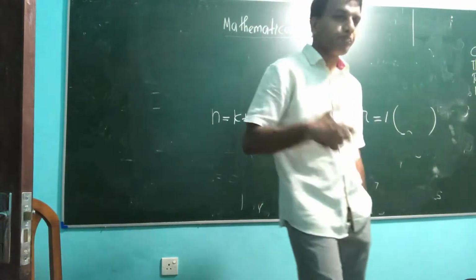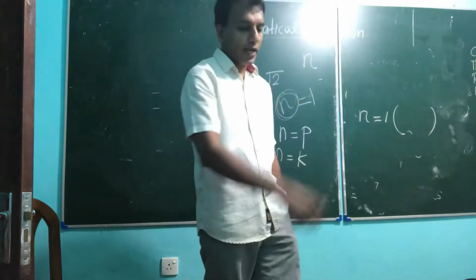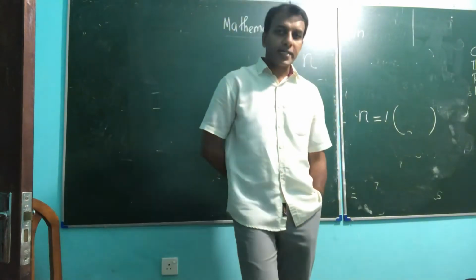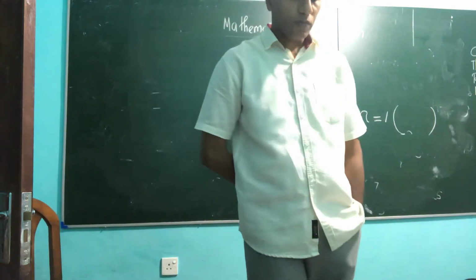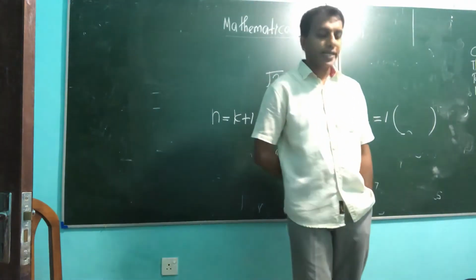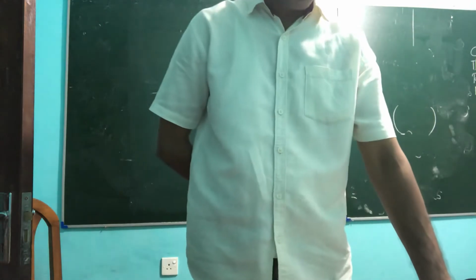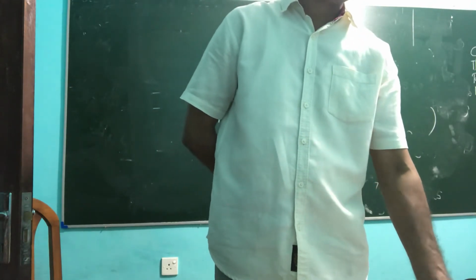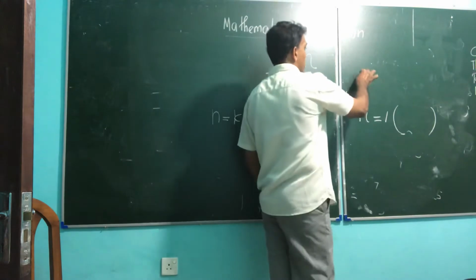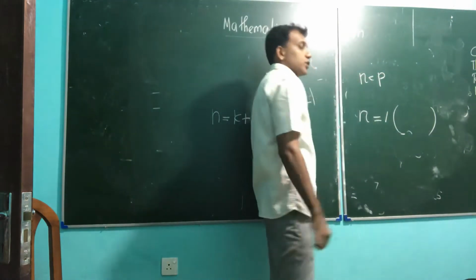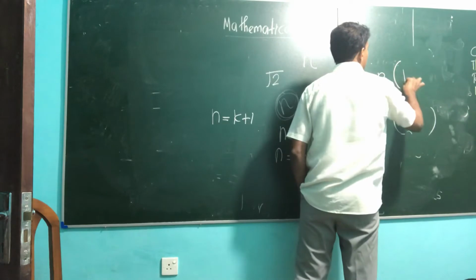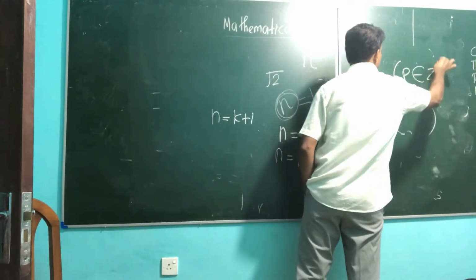This is the first point, right? You have to prove in the order. Second point: take an assumption that the given statement is true for n equal p, where p is a positive integer.